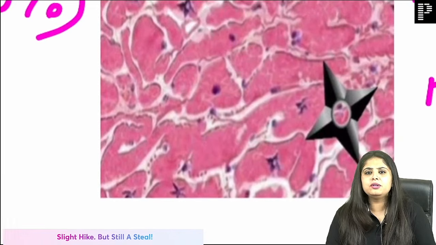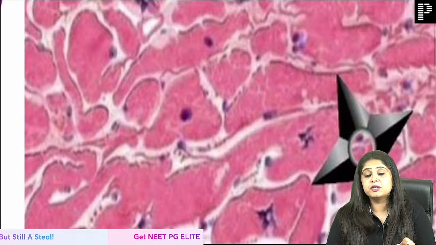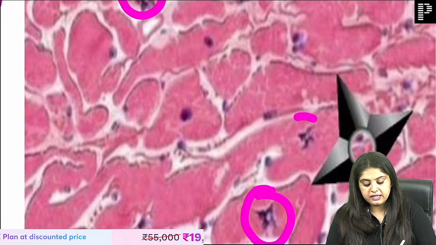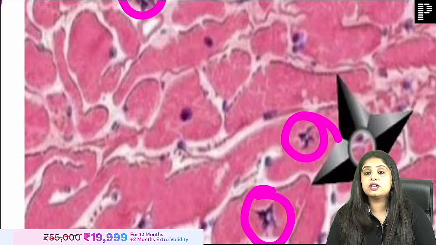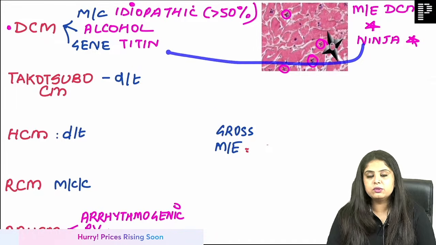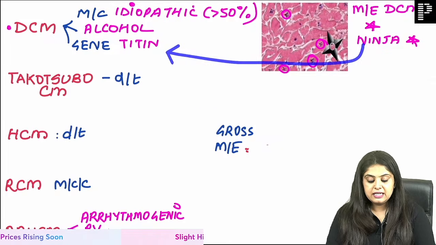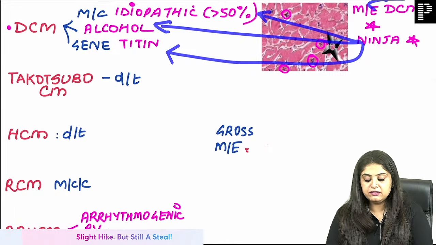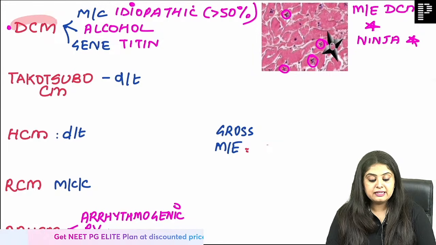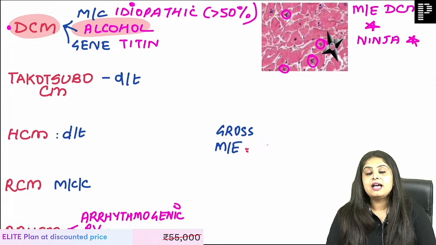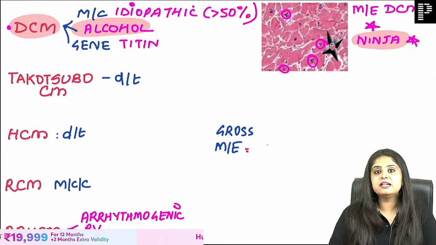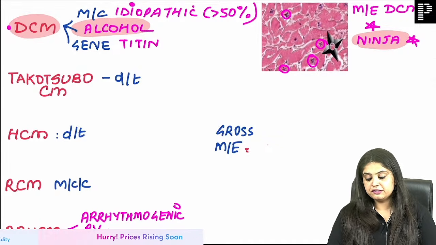Dilated cardiomyopathy microscopically, I think you've already told me, shows the classical ninja star appearance, and this is the only picture on the internet that they can give, because this is the only one available. So they will show you these cardiac fibers and their nuclei have started looking like a ninja. A lot of books say that ninja star nucleus means only titin mutation, but ninja star nucleus could mean anything. It is a common finding seen in any dilated cardiomyopathy. How we have learnt is that DCM is to do with alcohol, and after alcohol consumption, everyone starts to believe that they are ninjas. So that is how you learn the first thing.